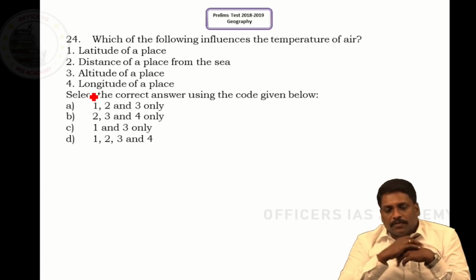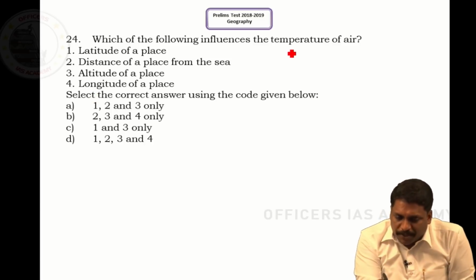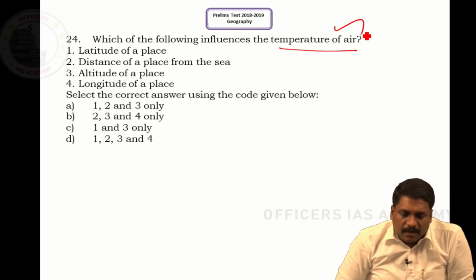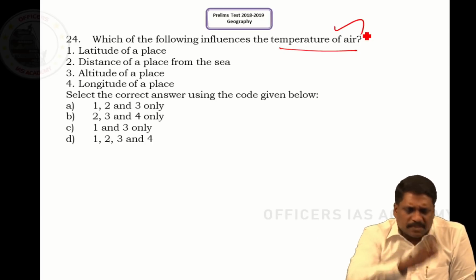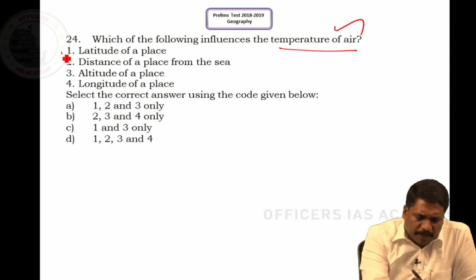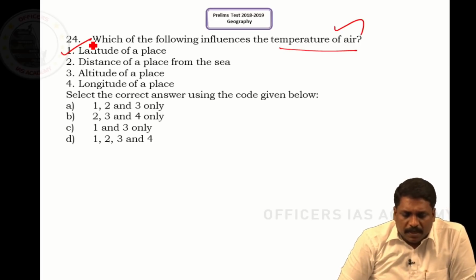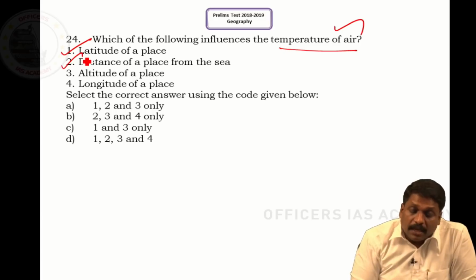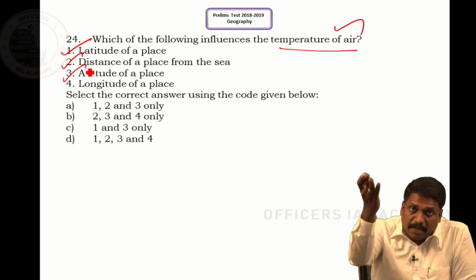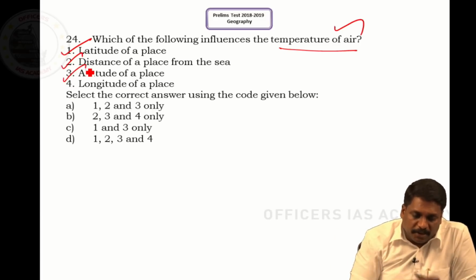Question number 24. Which of the following influences the temperature of air? Right, sir. So what exactly influences atmospheric temperature? As simple as this. Latitude of a place. Yes, the primary reason. Right. Distance of a place from the sea. You call them as a continentality. Altitude of a place, mountains being colder and plains being warmer, altitude.